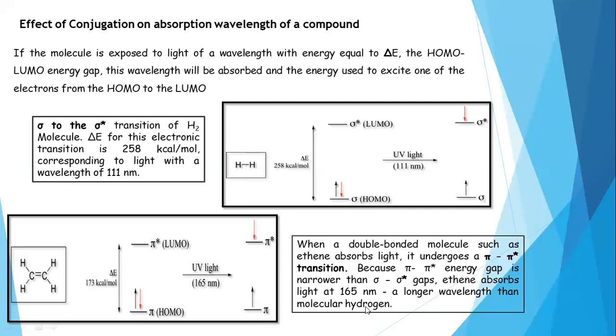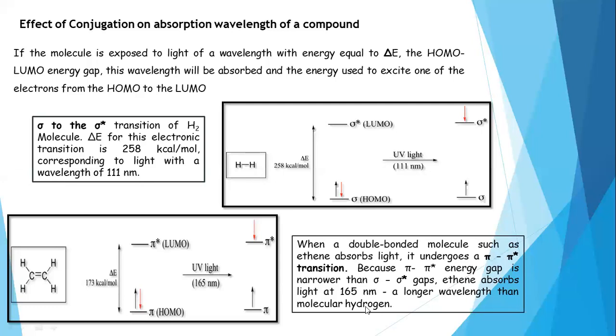So on this slide we get the information regarding the energy of radiation, which is quantitatively related to the energy gap between HOMO and LUMO. Once the energy gap between HOMO and LUMO is larger, more energy containing radiation is needed for the electron promotion.